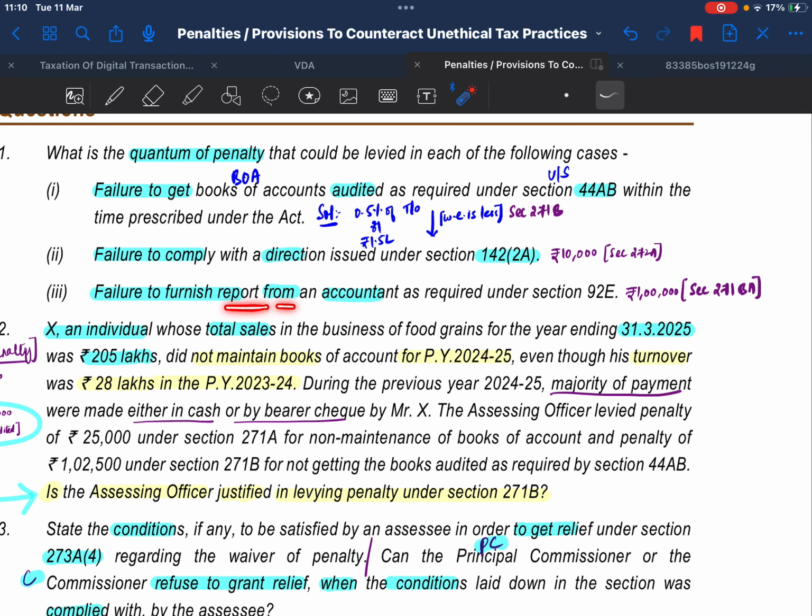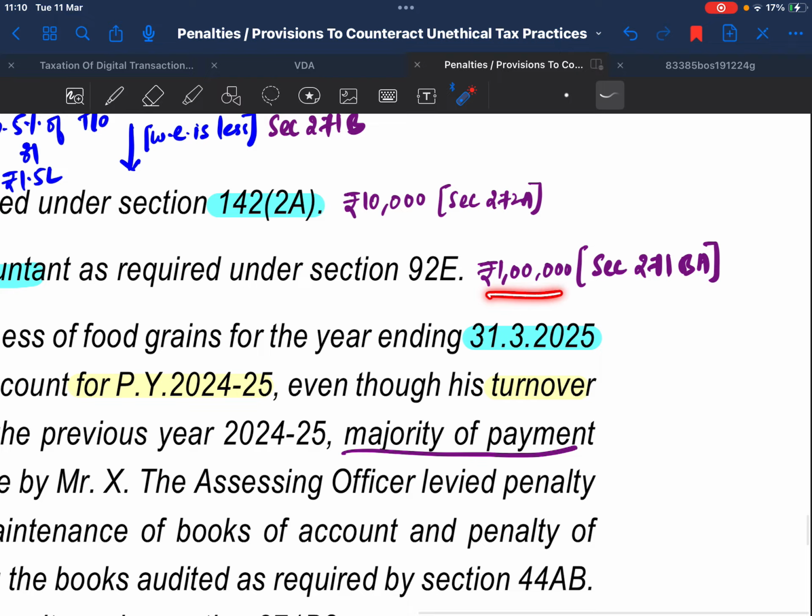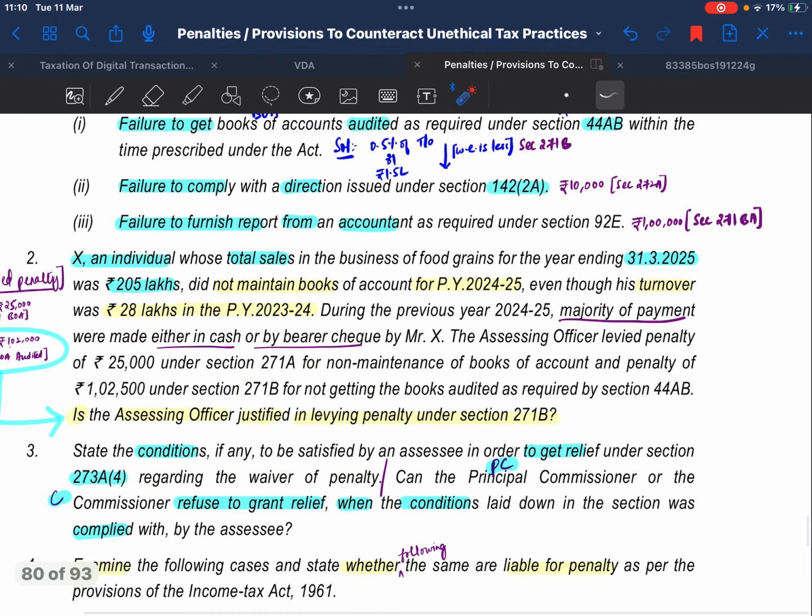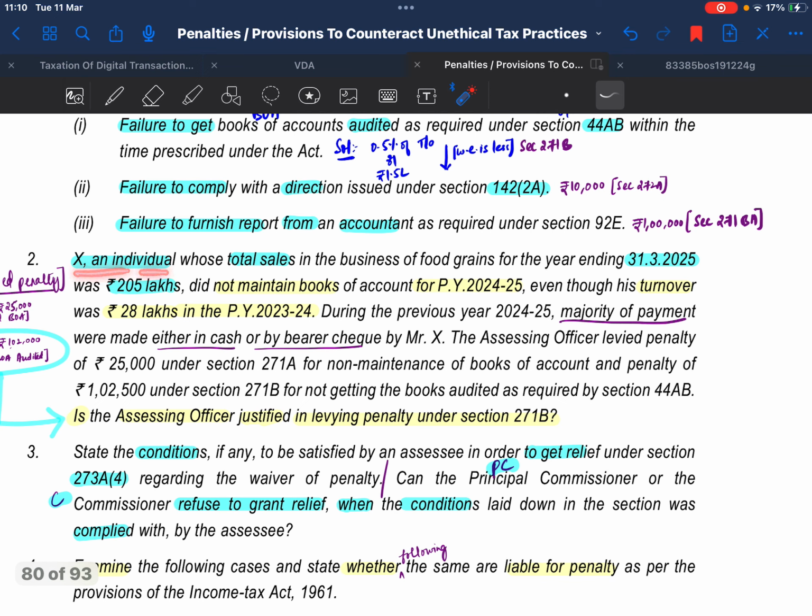Failure to furnish report from accountant under section 92E. Penalty rupees 1 lakh under section 271BA. Next question. X, an individual, total sales for the year ending 31/3/2025 is 205 lakhs. Not maintained books of accounts for previous year 24/25.